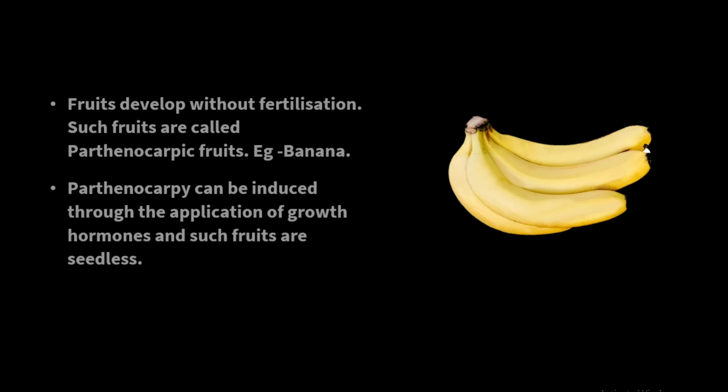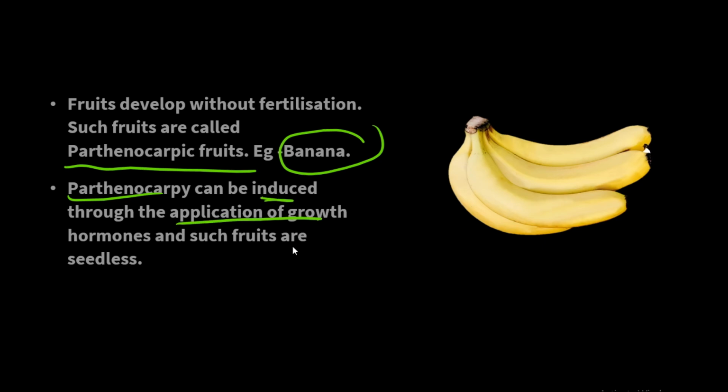Those fruits are called parthenocarpic fruits. Example, banana. Understood? Parthenocarpy can be applied by inducing some growth hormones into the fruit. As a result, the fruit develops without fertilization, and parthenocarpic fruits don't have any seeds. As a result, they are seedless.